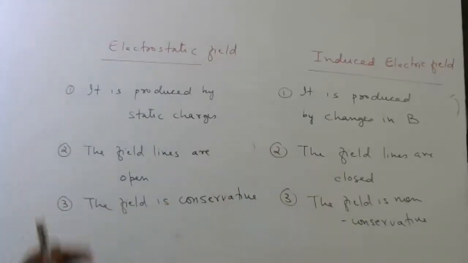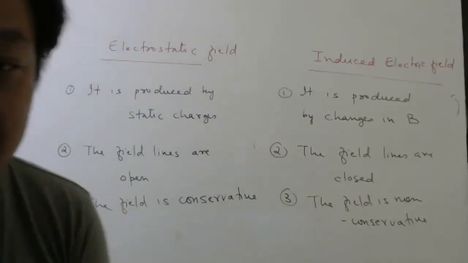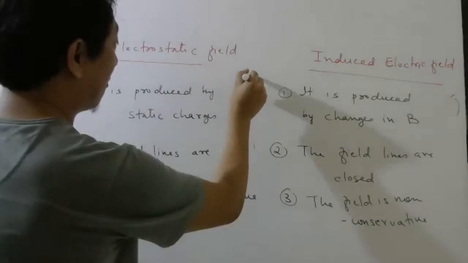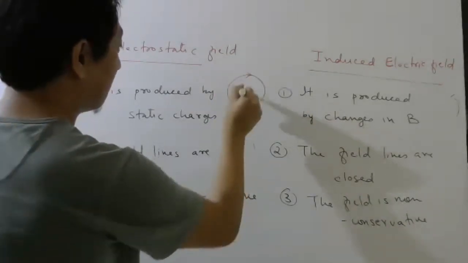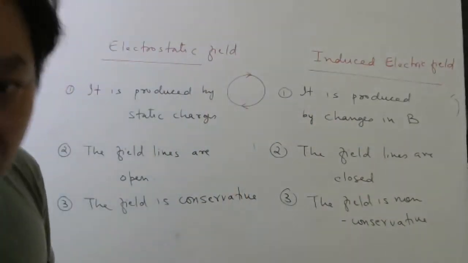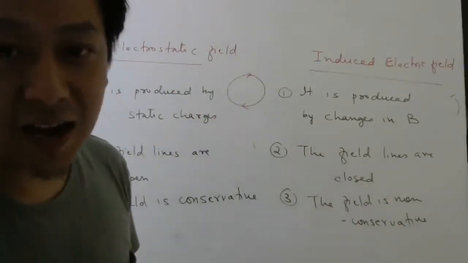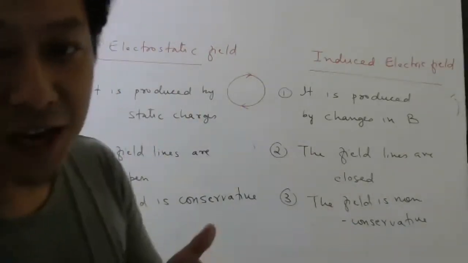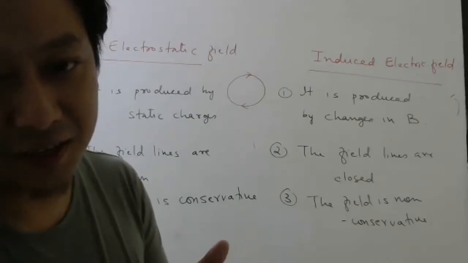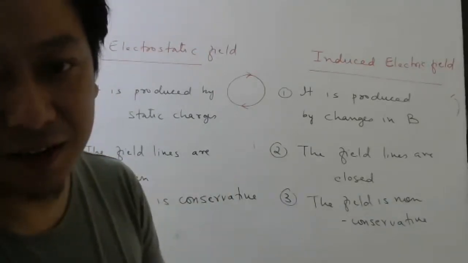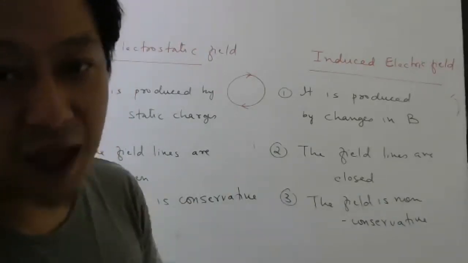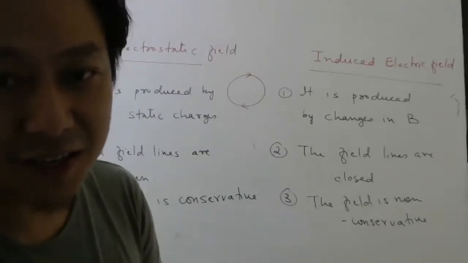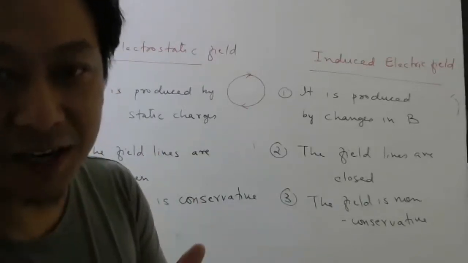So please remember this. In one of the CET exams, they have drawn this diagram. And they have asked, this field line can belong to electrostatic field, magnetic field, induced electric field, or both induced electric field and magnetic field. What is the right answer? First one, electrostatic field.